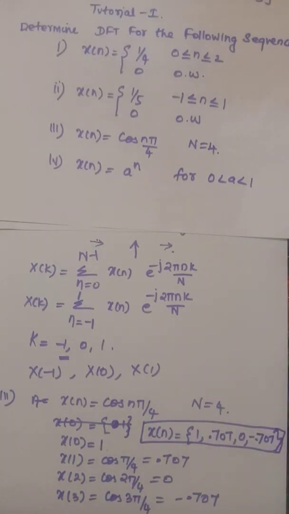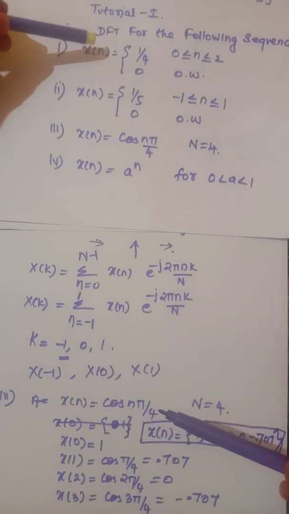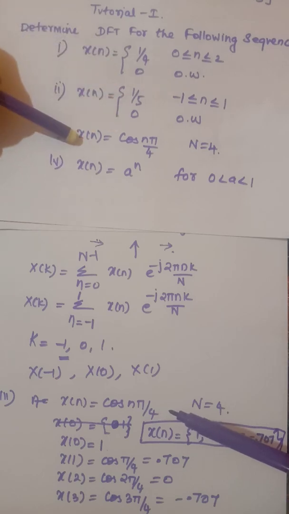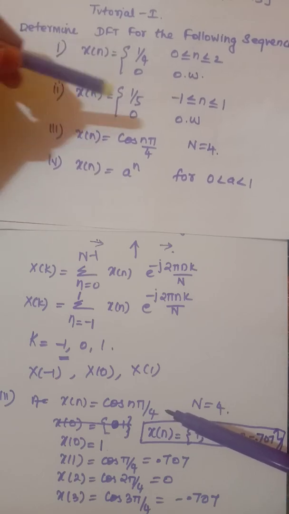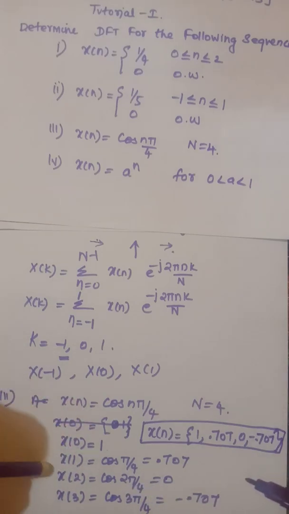Do you understand the difference between this problem and this problem? Here they have given the values directly. Here they have given a mathematical expression for a finite sequence. So you need to solve these steps and then we proceed.